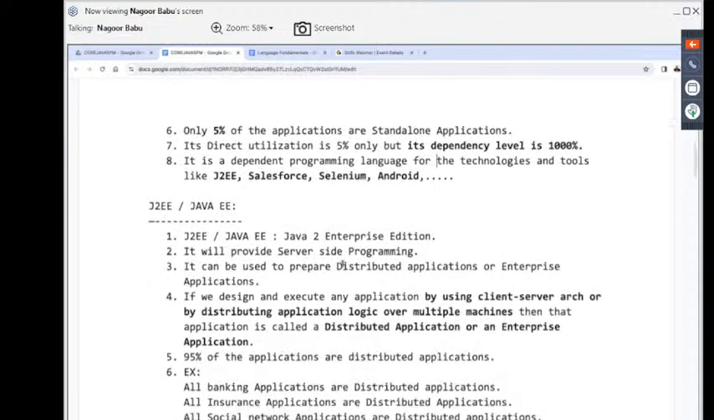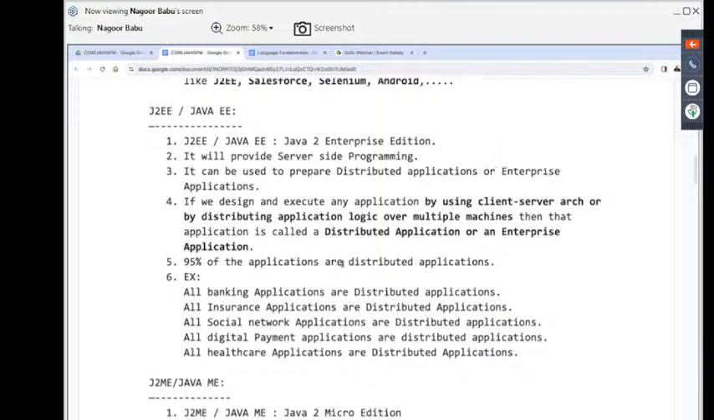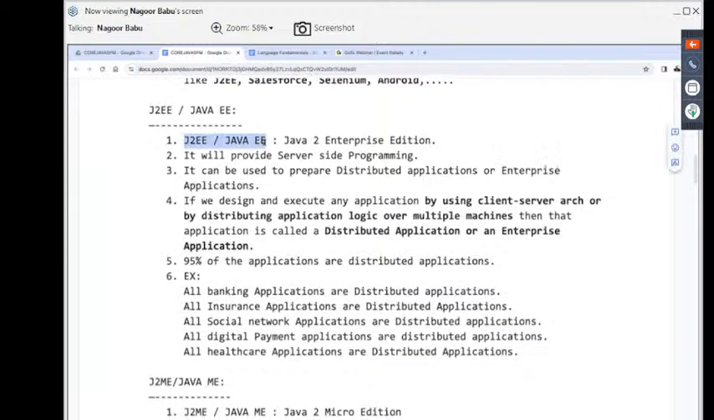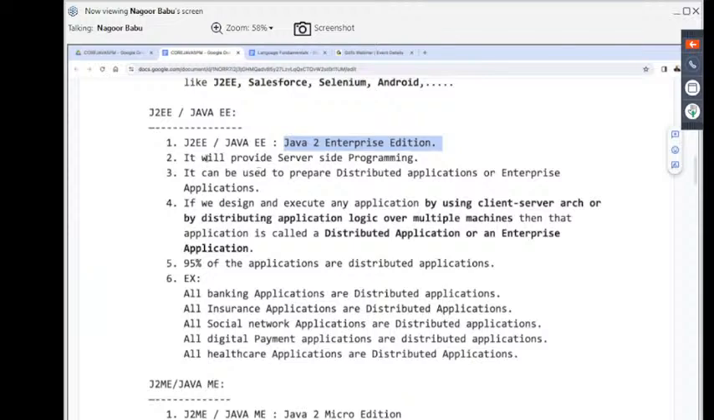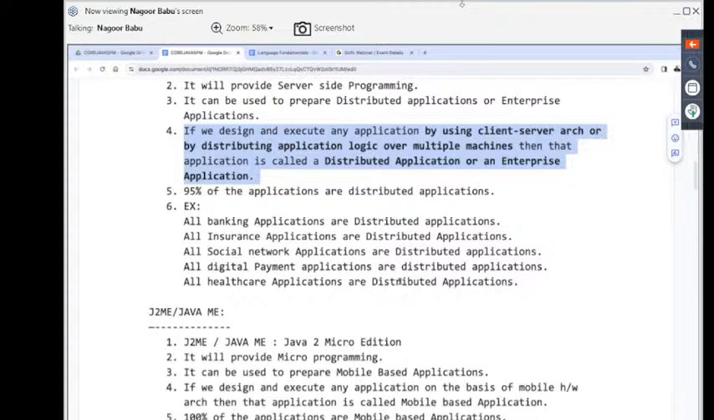Next one is the J2EE part. Already I discussed it in the last class yesterday. What is J2EE? Java 2 Enterprise Edition. It provides server-side programming. It can be used to prepare distributed applications. If we design and execute any enterprise application by using client-server or by distributing application logic over multiple machines, then that application is called a distributed application or an enterprise application.